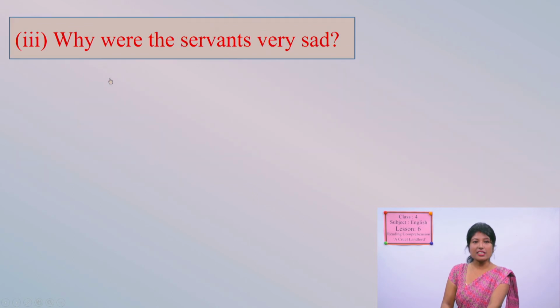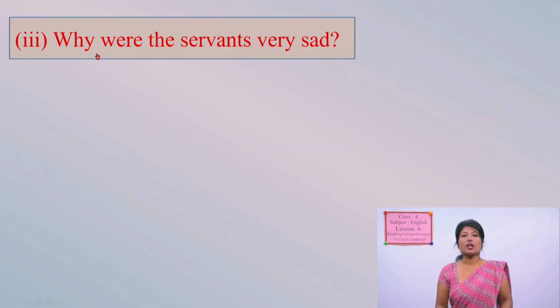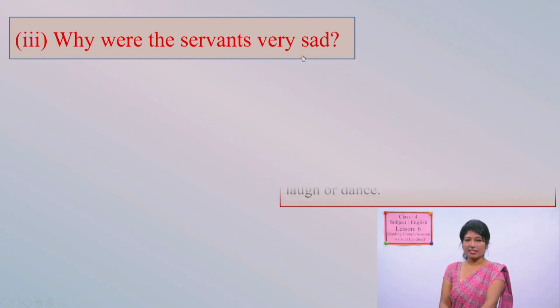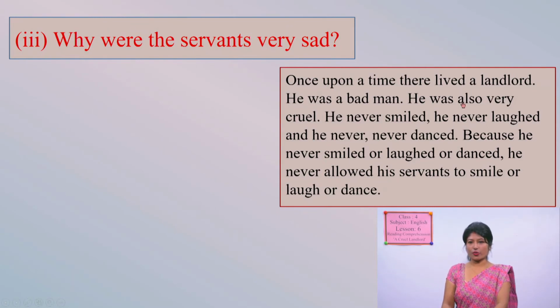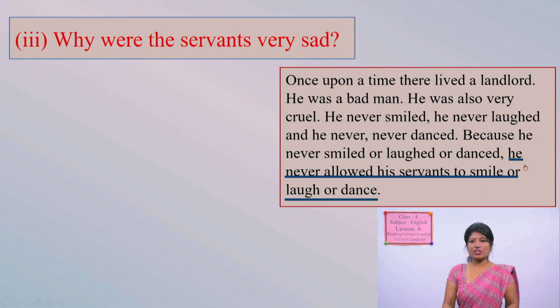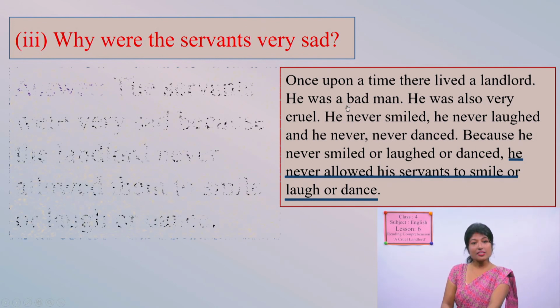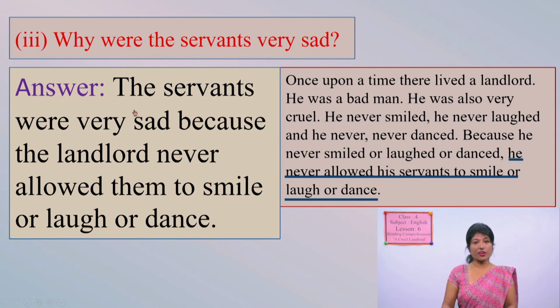Moving to the next, question number 3. Why were the servants very sad? Here is the paragraph. Find out the answer. Here are the guidelines. He never allowed his servants to smile or laugh or dance. That's why they were sad. So we can write the answer like this. The servants were very sad because the landlord never allowed them to smile or laugh or dance. Next question.